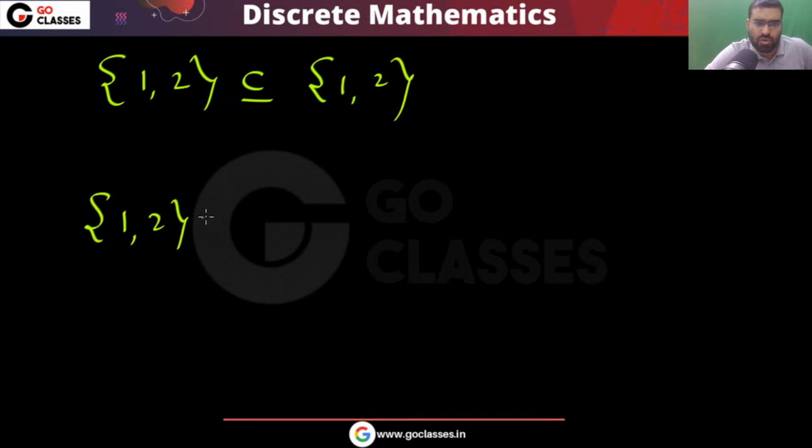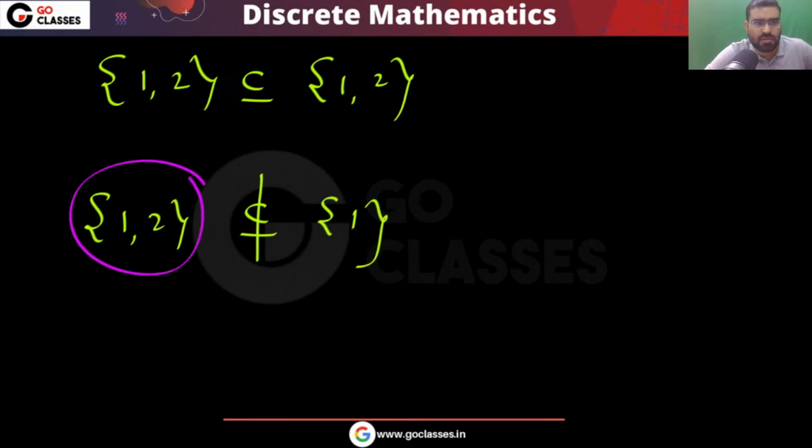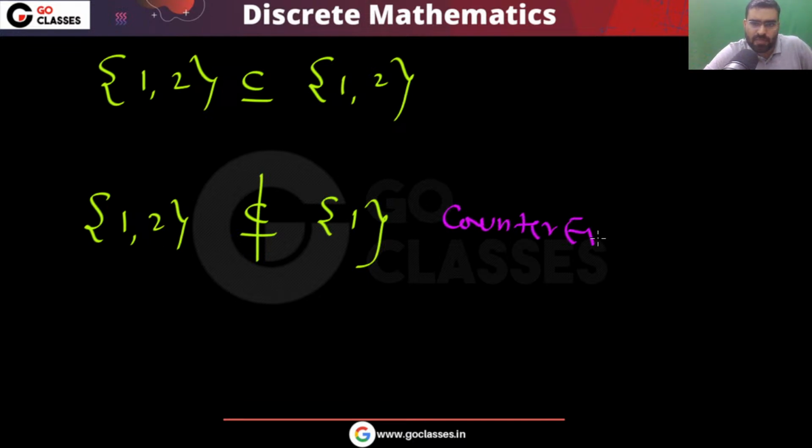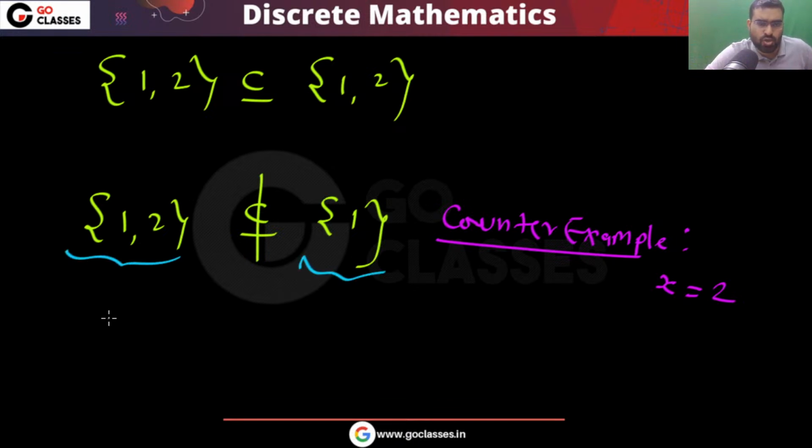Consider this set. You can see that this is also a subset of {1, 2}. Every set is a subset of {1, 2}. You can also see that {1, 2} is not a subset of {1}, because you can easily see that 2 is the counterexample. The counterexample will be x equal to 2, because x belongs to here, this 2 belongs to here, but it does not belong to here.